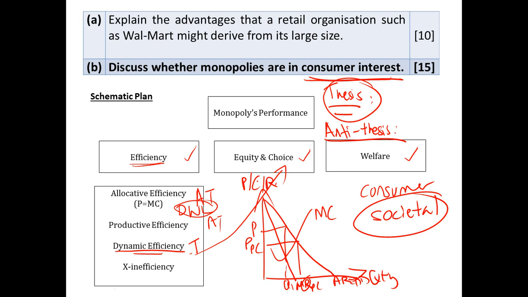They spread the cost across a large output, enjoying what we call economies of scale. When we assume these monopolies pass on these cost savings to consumers in terms of lower prices, then it is definitely very beneficial from the consumer's aspect.